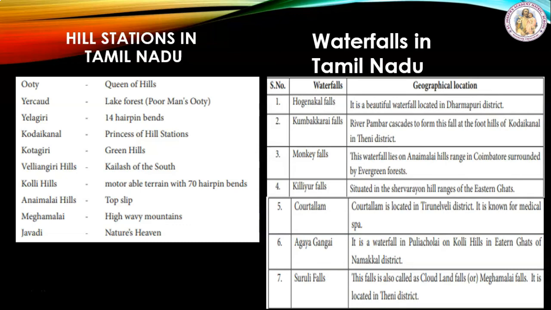Kokkarakal Waterfalls. It is a beautiful waterfall located in Dharmapuri district. Kumbakarai Waterfalls. River Pambar cascades to form this hill falls at the foothills of Kodaikanal in Theni district. Monkey Falls. The waterfall lies on Anamalai Hills terrain in Coimbatore, surrounded by evergreen forest. Thalaiyar Falls, situated in the Chevarayan Hills range of the Eastern Ghats.